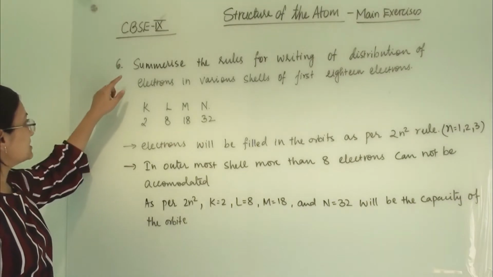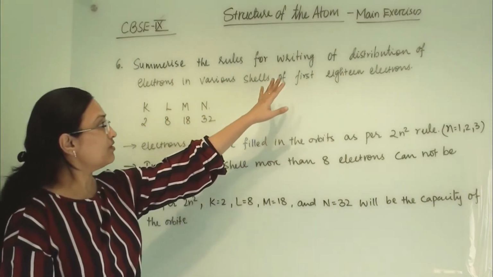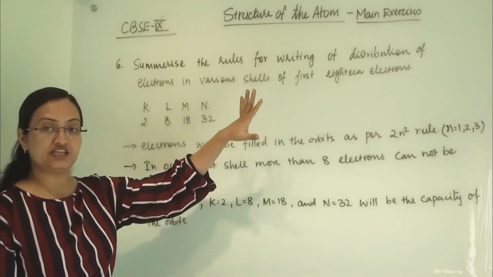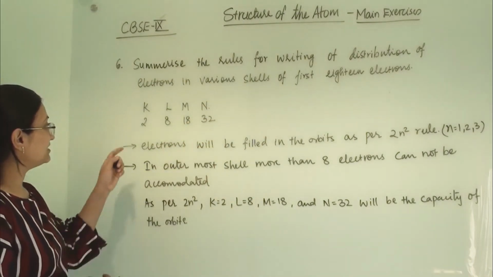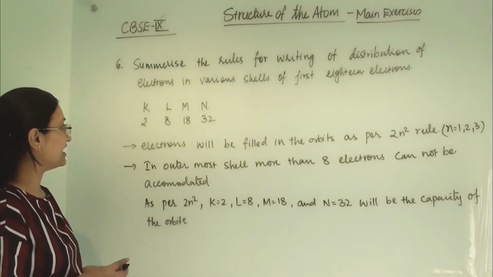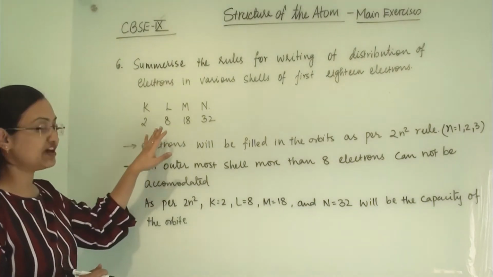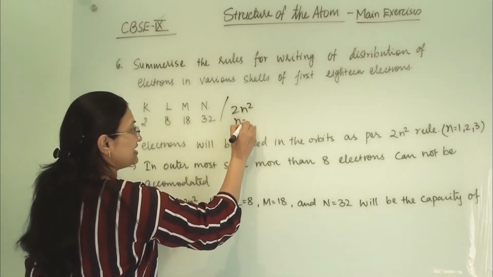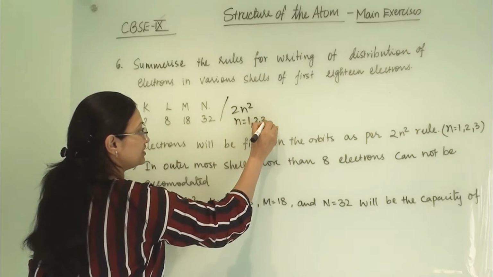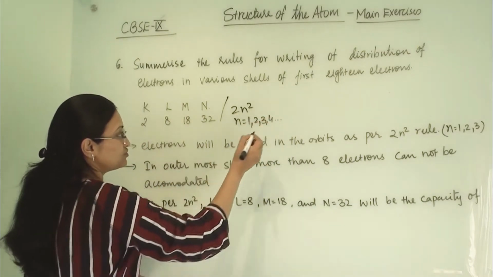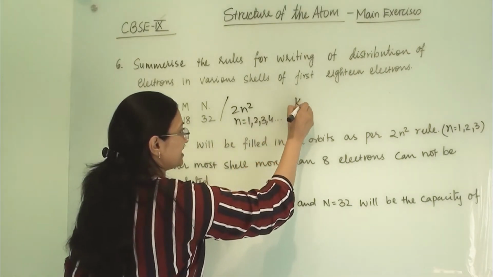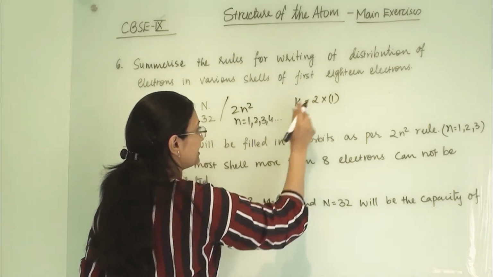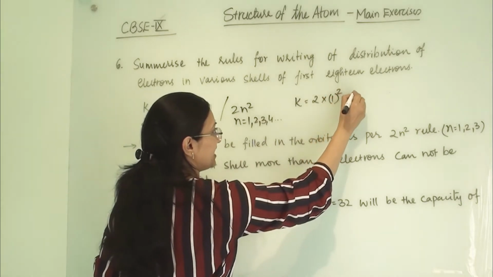The sixth question is: summarize the rules for writing the distribution of electrons in various shells for the first 18 elements. Now we know that there are four shells K, L, M and N, and we fill the electrons as per the rule of 2n square, where n equals 1, 2, 3, 4 and so on. According to this, for K, n equals 1, so 2 into 1 square is 2.